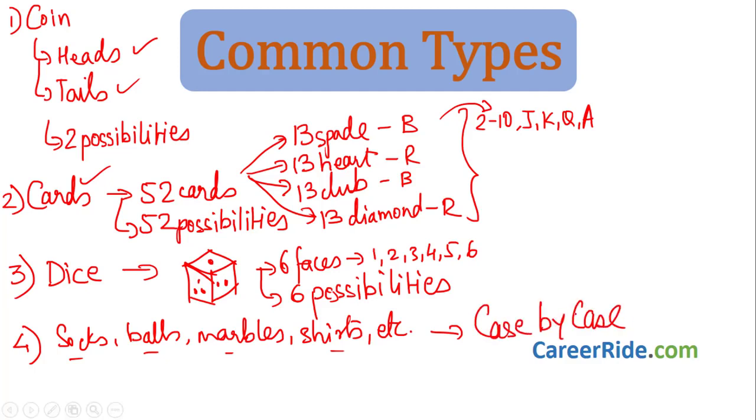So these are 4 to 5 types of sums which are commonly asked in probability. They might ask something different from this also, but that is very, very rare. Most of the probability sums are featured on these types only. So get acquainted with these types and you will be able to solve almost all sums related to probability. Let's move to question number 1.